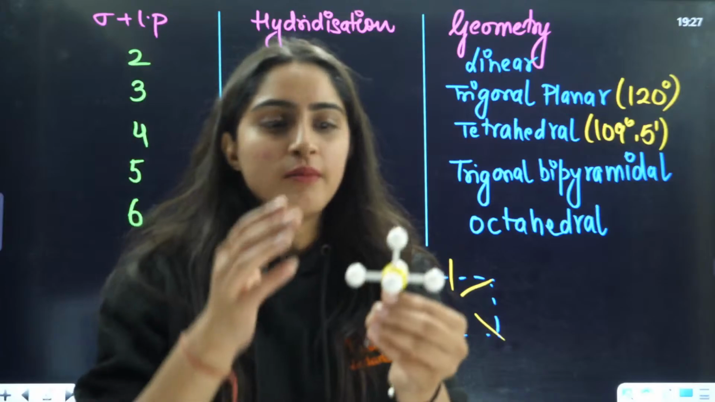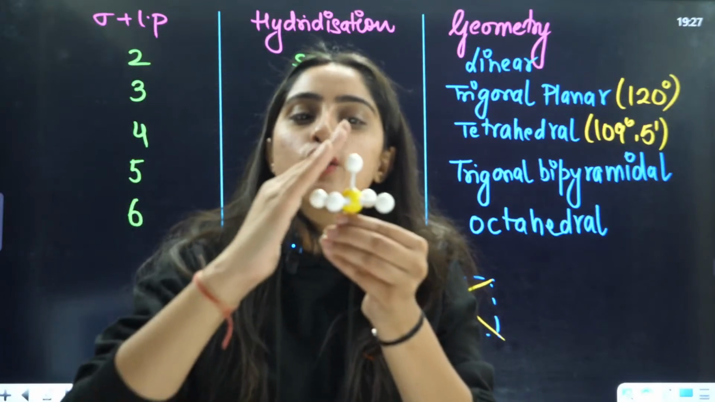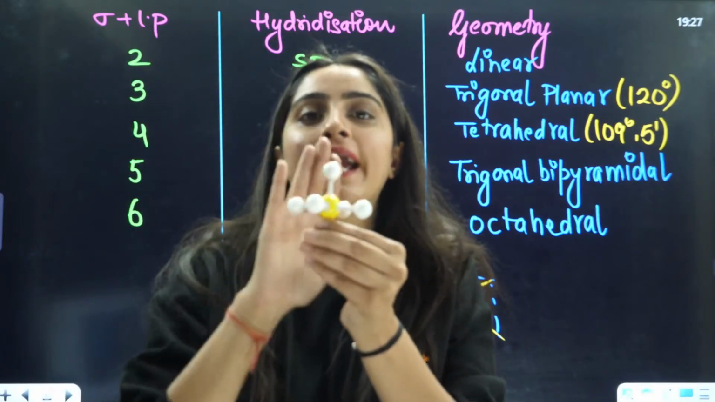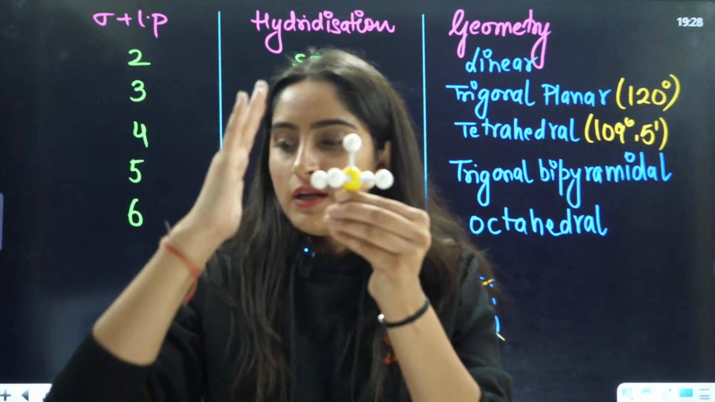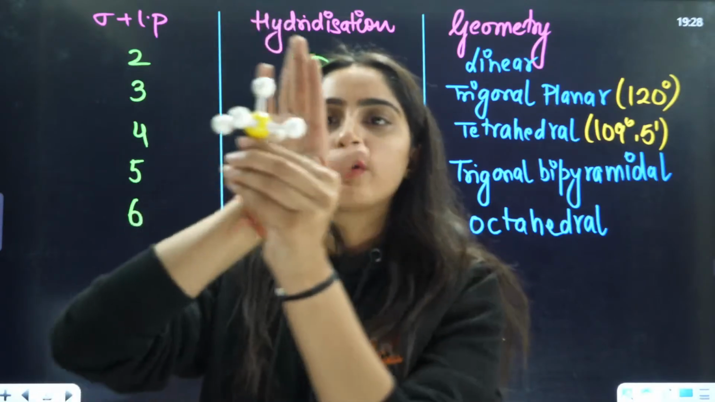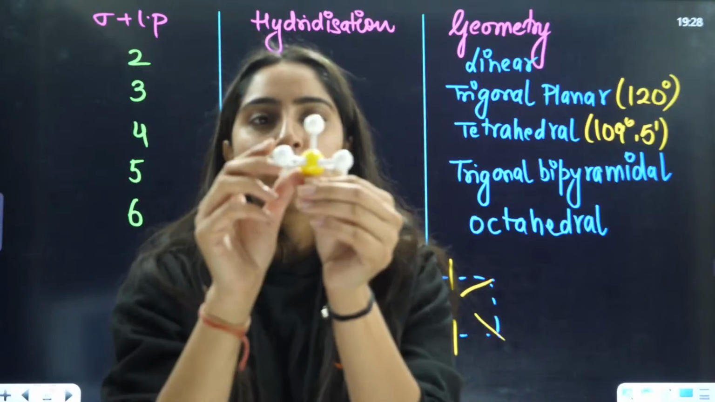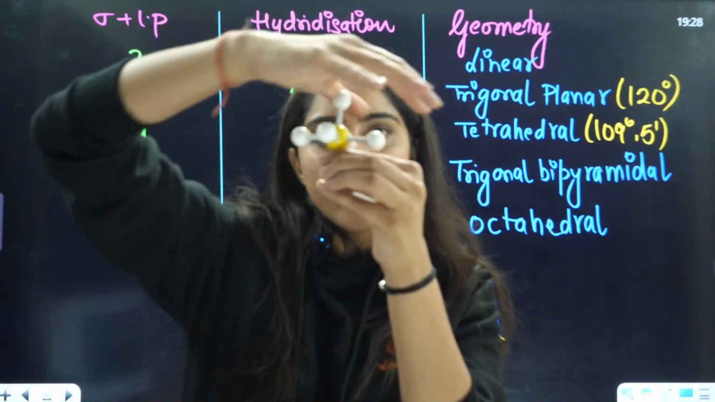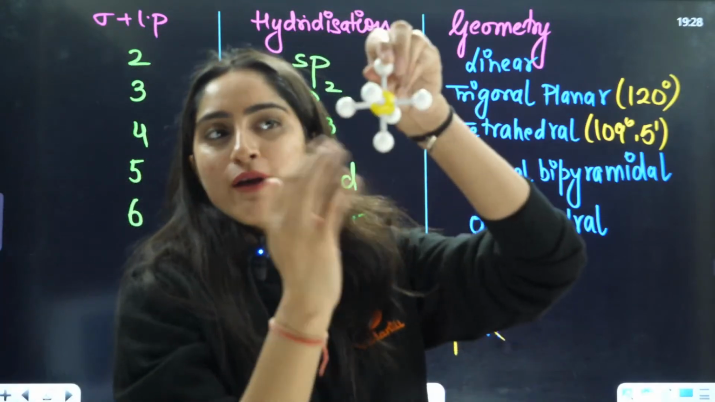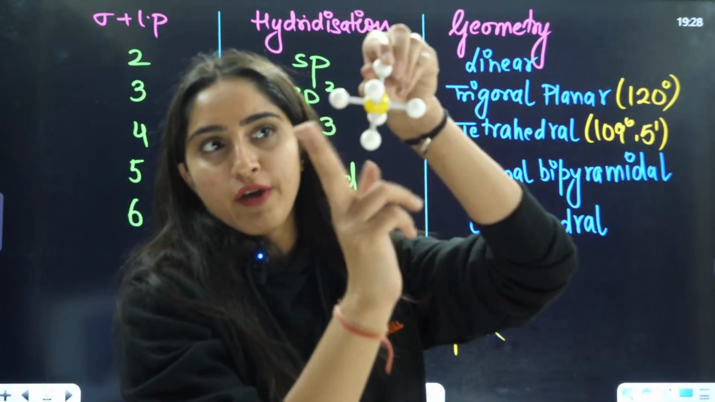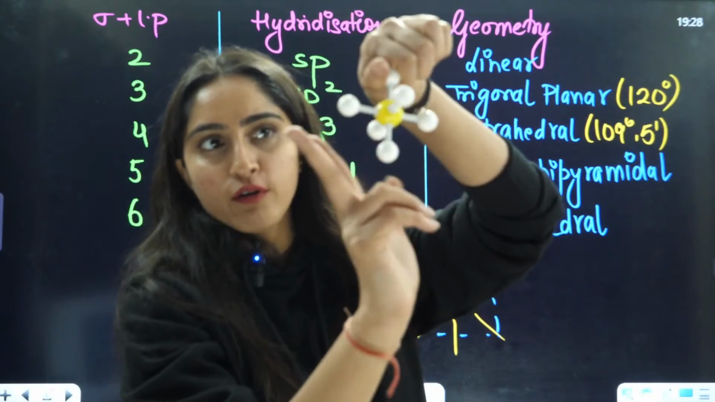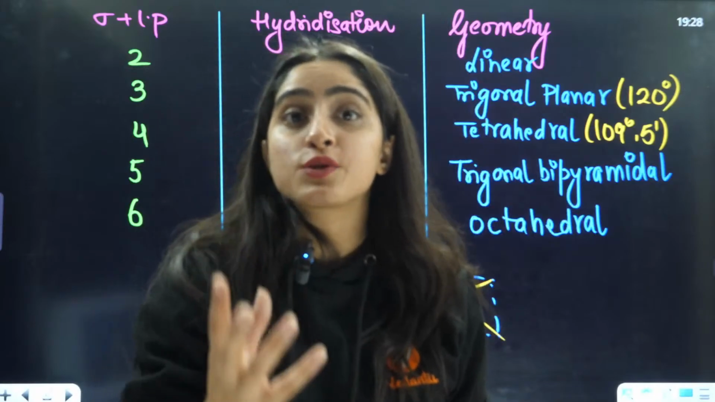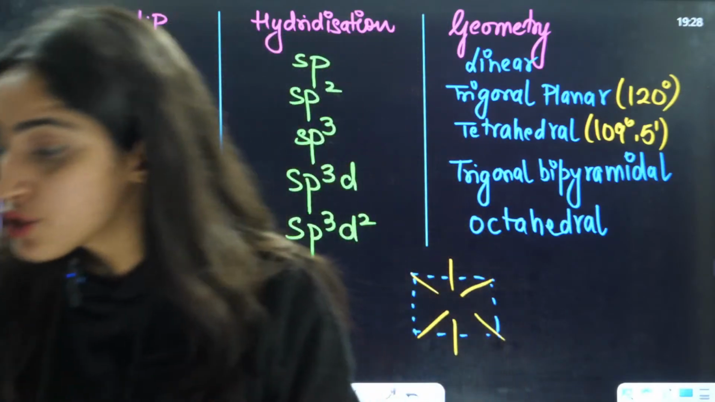Why octahedral? Ma'am, it has 6 bonds because it has 8 faces here. One triangular face, 2nd, 3rd, 4th triangular face. 4 triangular faces are above, 4 triangular faces are below. So that is why it is called octahedral geometry.